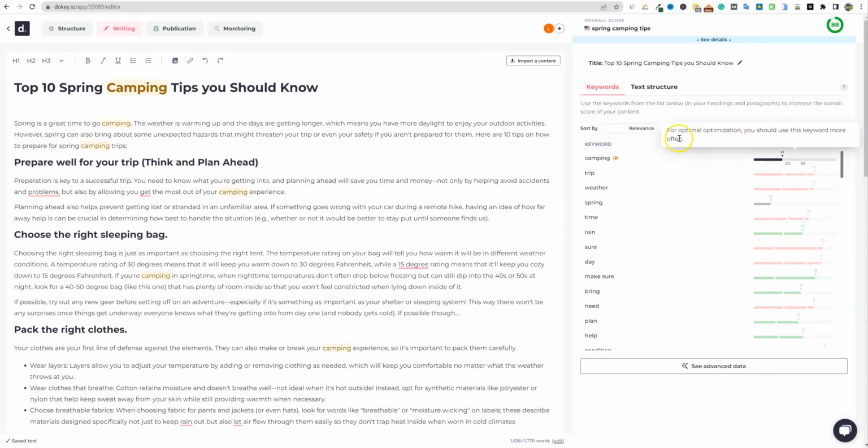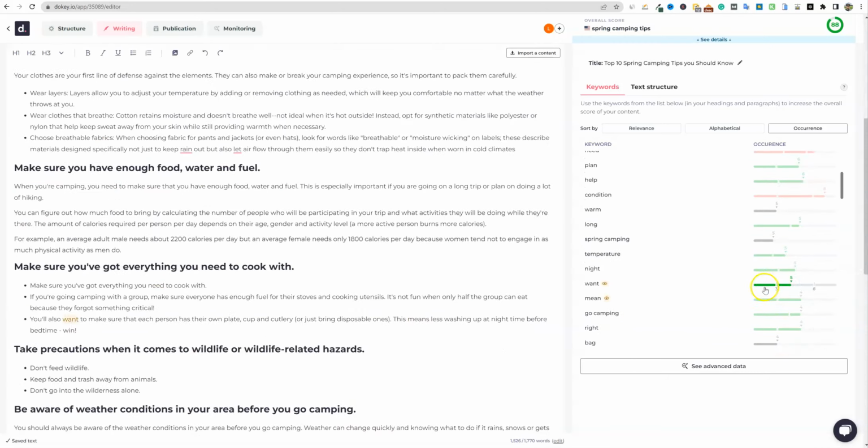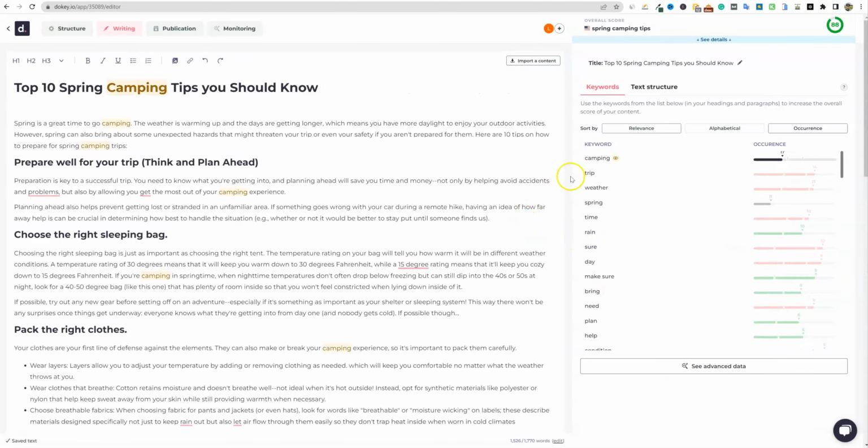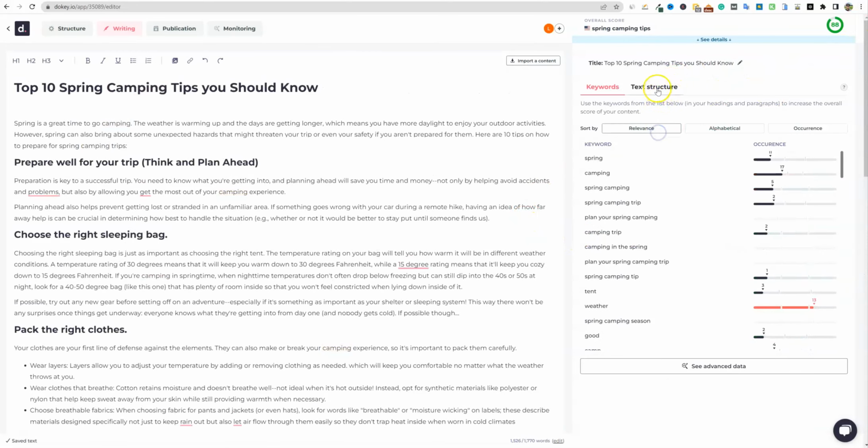I do like the way, if you can get used to the way that they do things in Dokey, I like the way that this is laid out. You always want to get your content in between the two dials right here, if you will. That's why we're green right here, because we're an 8. But if we go up here on this one, "bring," if we use it more than 9 times, it's going to turn red. And if we use it less than 5 times, it's going to turn red as well, or it's going to turn black. Sorry. So I do like the layout of this, but I do think that the score right off the bat is just way too high.